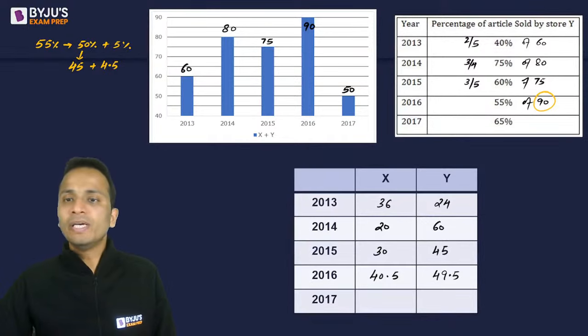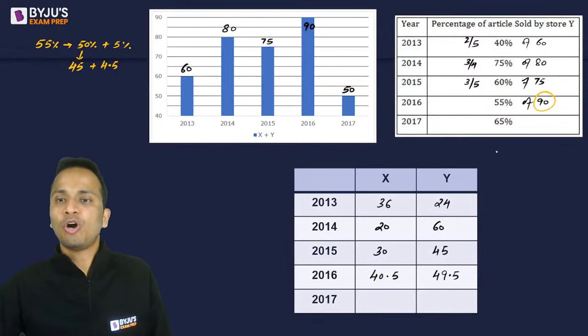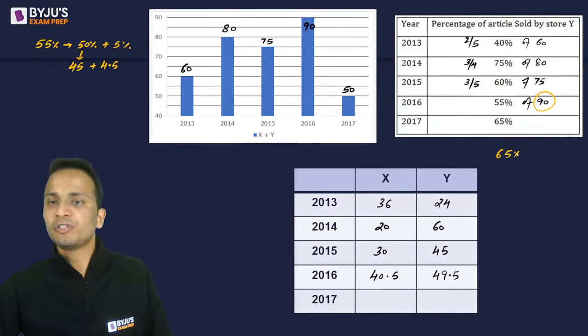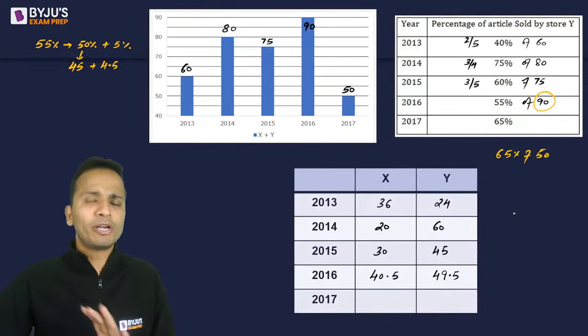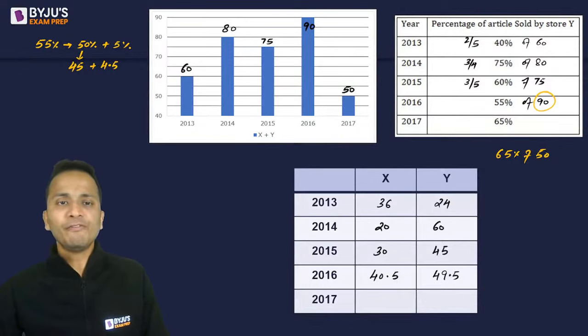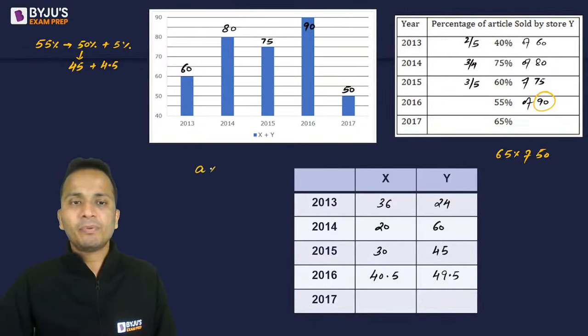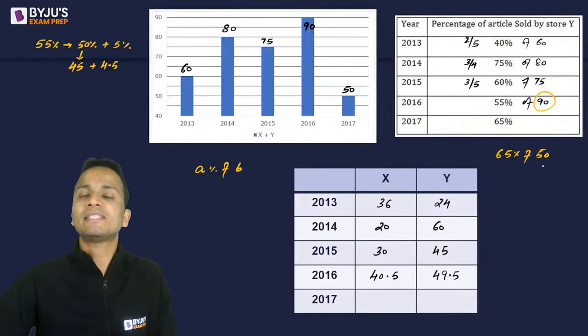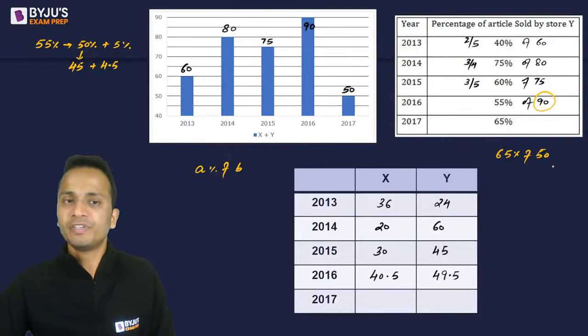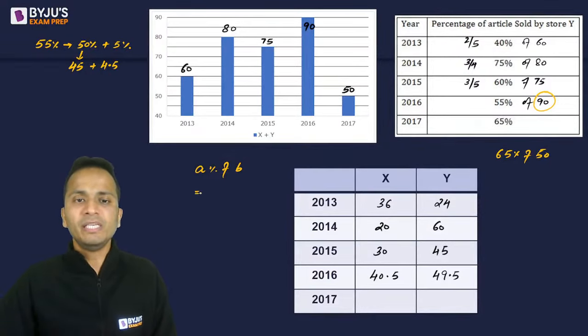Now next value is 65 percentage of 50. Now there is a trick, a very important trick. If you have to calculate a percentage of b, like here I have to calculate 65 percentage of 50, so a percentage of b can also be written as b percentage of a.